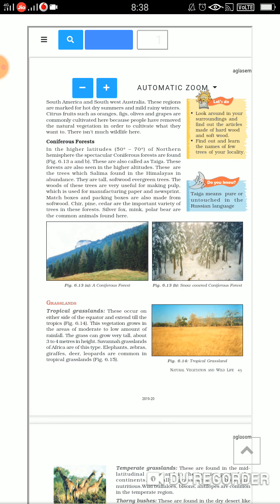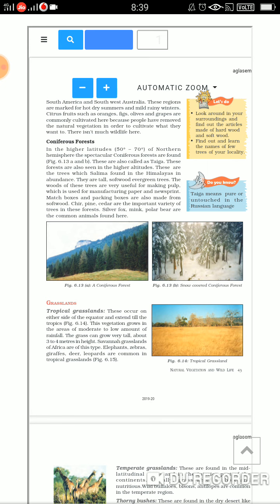They are very tall, soft wood, evergreen trees. The wood of these trees is very helpful in making pulp, and from that pulp paper and newsprint are manufactured. Matchboxes and packing boxes are made with the soft wood. Chir, pine, and cedar are the important varieties of these trees.